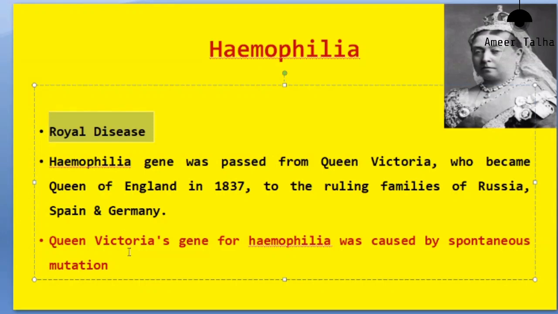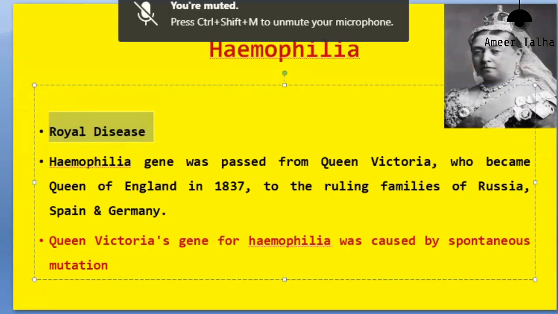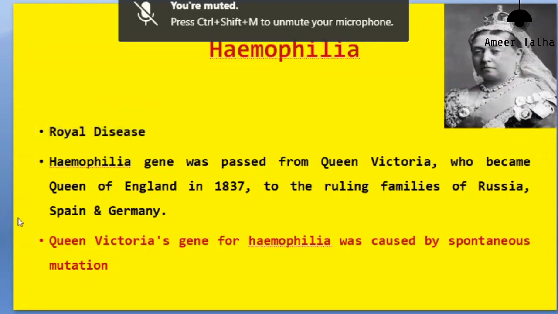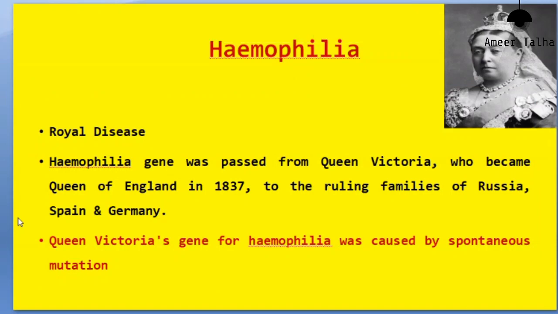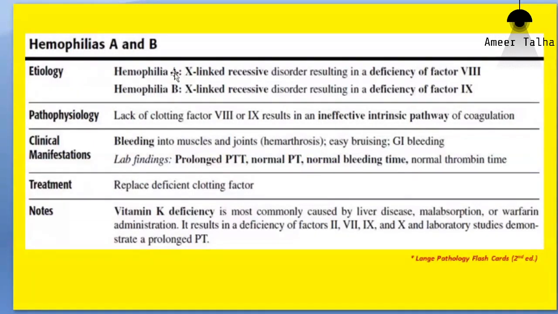Hemophilia is also known as royal disease because it was first diagnosed in Queen Victoria's genes. There are two important types of hemophilia, hemophilia A and hemophilia B. Hemophilia A is also known as classic hemophilia, whereas hemophilia B is also known as Christmas disease. There's a third type of hemophilia as well, which is very rare, known as hemophilia C. But the important two types are hemophilia A and hemophilia B.